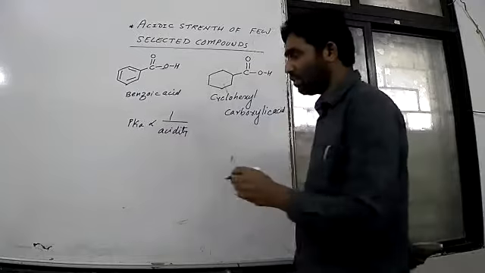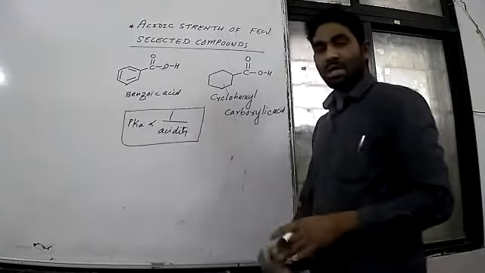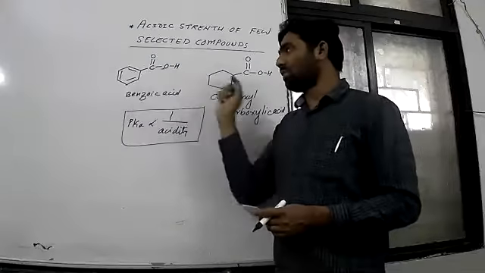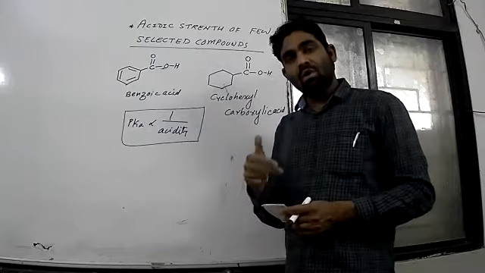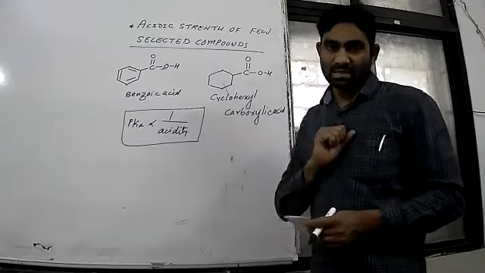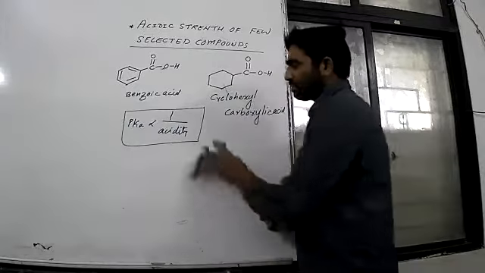We must remember this. The compound which has more pKa is less acidic or a weak acid. But here pKa is not under discussion.